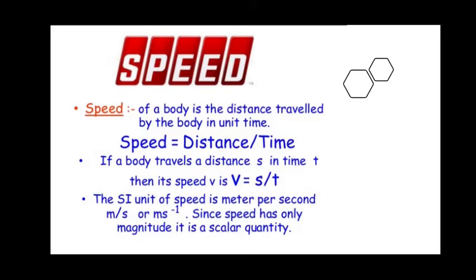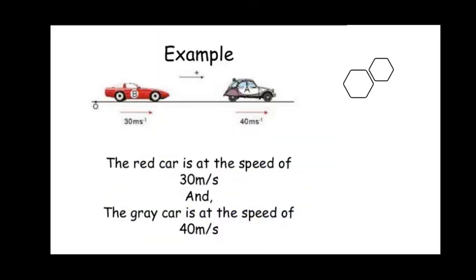One example is speed. Similarly, in the next example, the red car is at a speed of 30 meters per second and the grey car is at a speed of 40 meters per second.